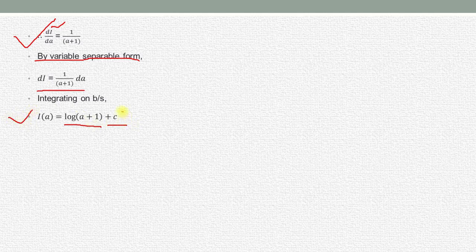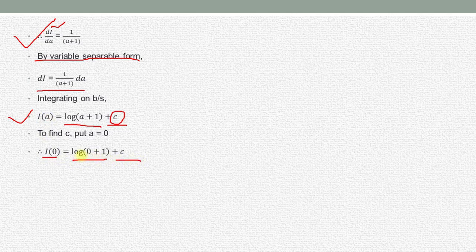Now we only have to find the value of this arbitrary constant c. To find the value of c, we are going to put a equal to 0. In place of a we put 0, then we get I of 0 is equal to log of 0 plus 1 plus c. So log of 0 plus 1 means log of 1. What is the value of log 1? Log 1 is 0. So simply we get I of 0 is equal to c.